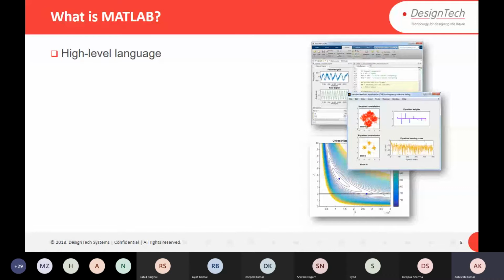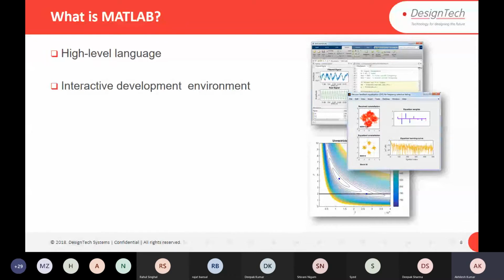MATLAB will tell you if there is an error and how to remove that error also. So that's why it is called a high level language.